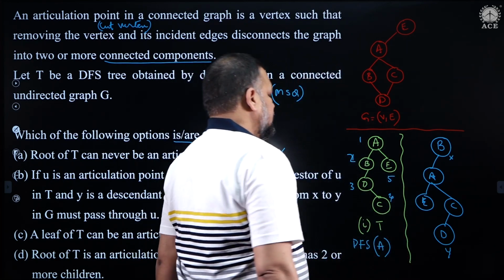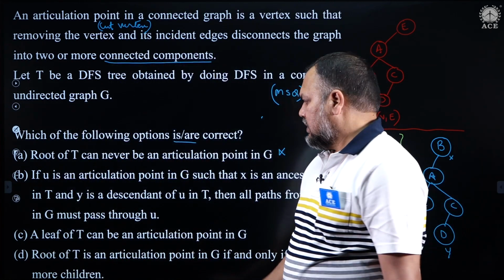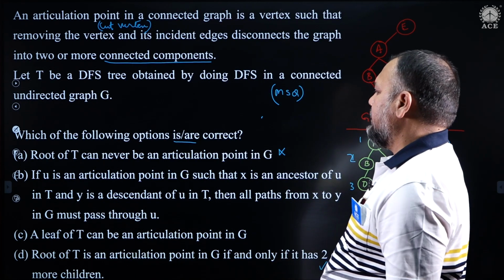So this is the property for the last option D. A is gone, D is correct.